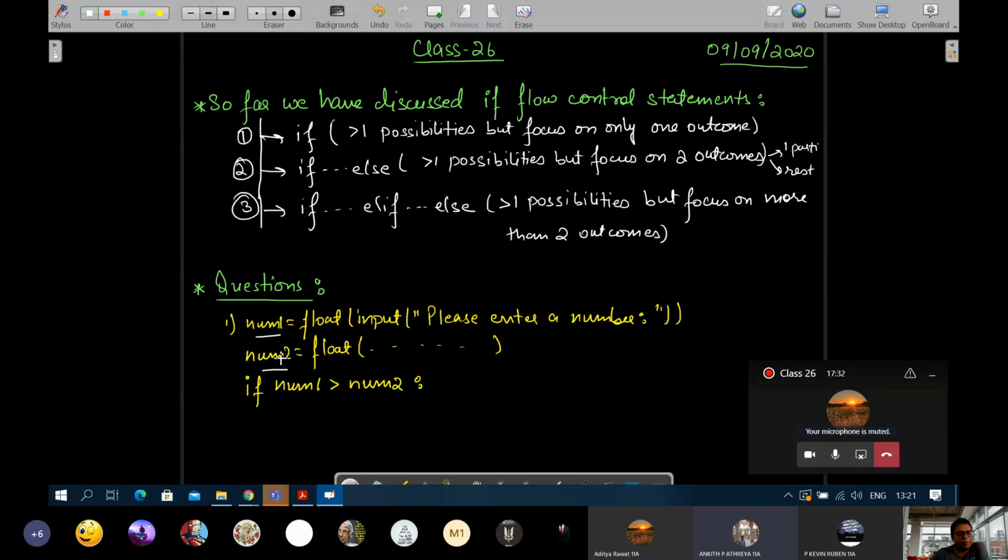So we can use if else and write: if num1 is greater than num2, print num1 is greater than num2, else it is smaller. We are only going to deal with the bigger number.